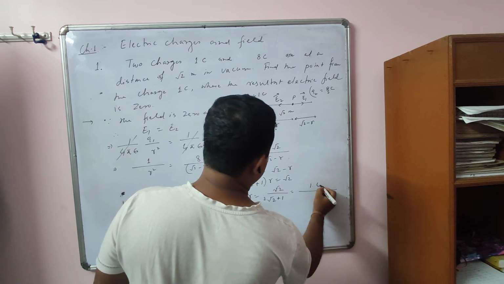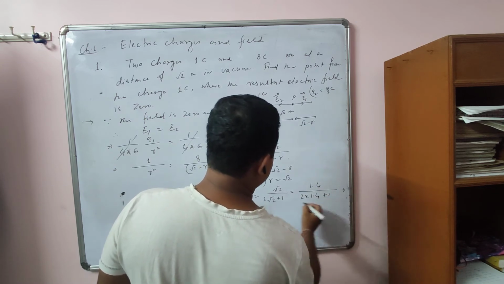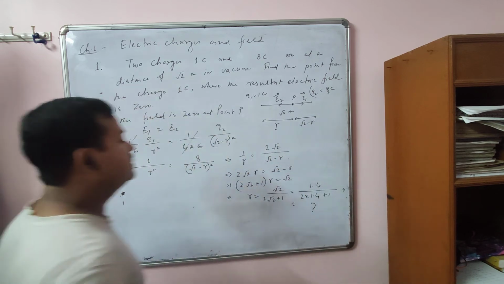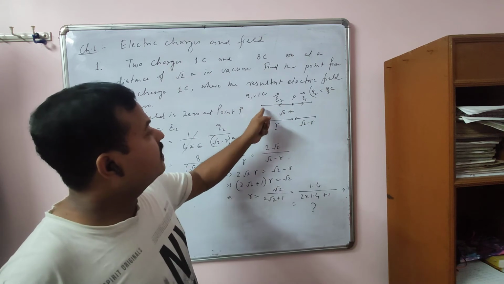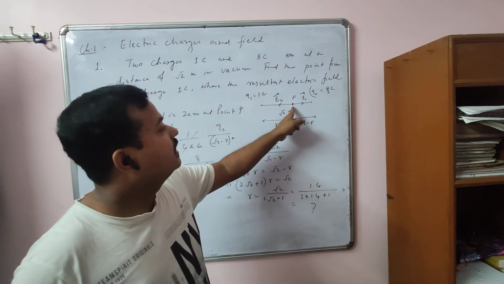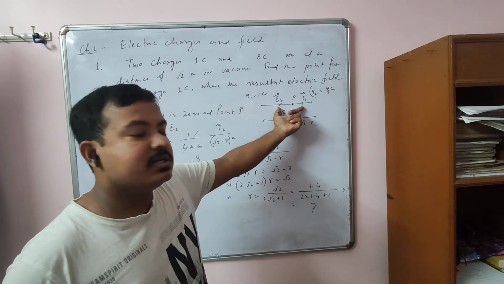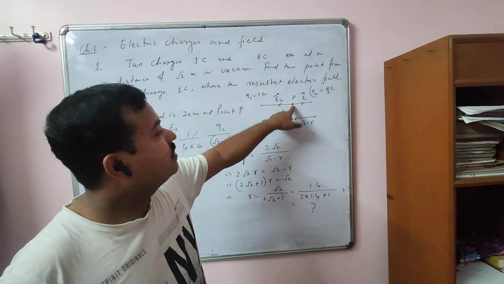Root 2 is what? 1.4. 2 into 1.4 plus 1. So you just calculate to find this value. Okay, so this is R. So what you have to do? You have to find the value of electric field at this point due to Q1, then due to Q2. And we have seen that they are in opposite direction. That's why, in order to have total field 0,